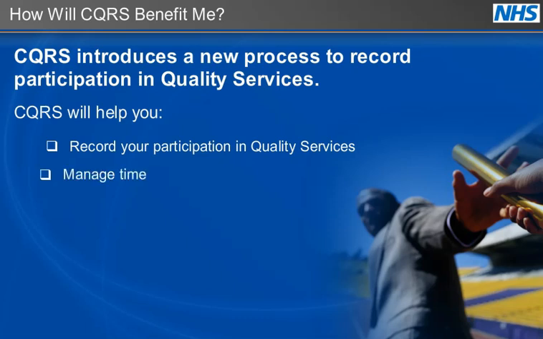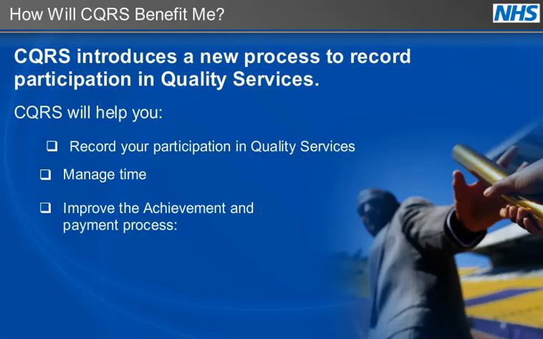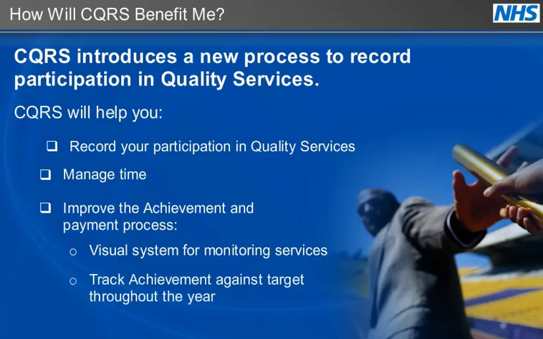CQRS will also help you manage time by alerting you to CQRS activities. It will improve the achievement and payment process by providing a visual system for monitoring services, and allow commissioning organizations and service providers to track achievement against target throughout the year, providing enough time to take necessary action ahead of the final calculation of achievement.